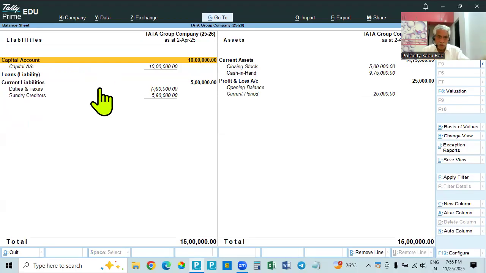Profit and loss account will be shown on the liability side if there is profit. If there is loss, there is no other entry. Opening balance means last year, this year, there is no entry. It will be shown here only on the liability side. For this loss, it will show as a debit. Loss is a debit, so it will show as minus. So this loss of 25,000 is shown on the debit side.